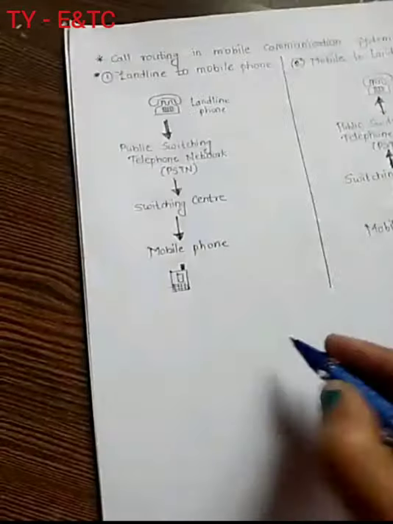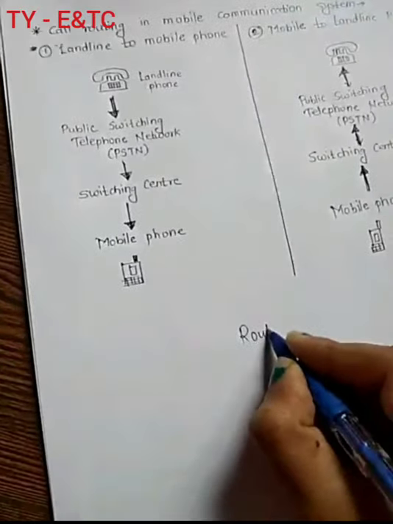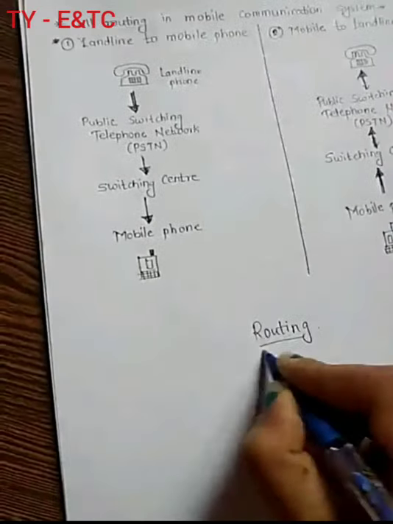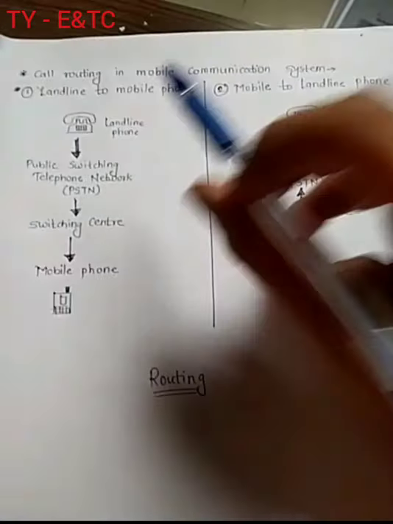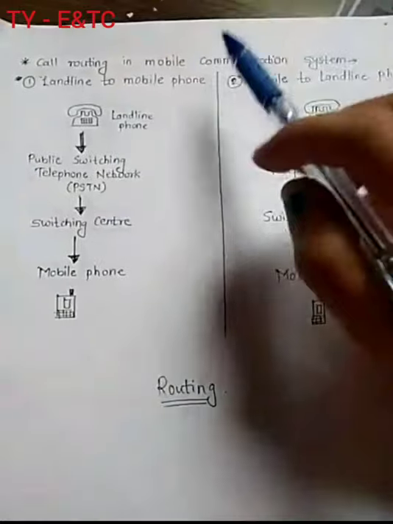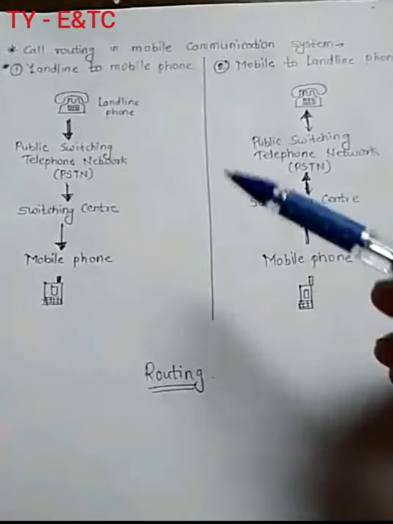Routing. The meaning of routing is switching of the call from one point to another point. That is called routing. So how a call routing takes place in a mobile communication system is shown in the diagram here.